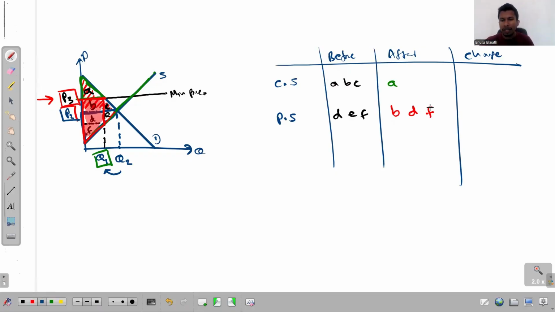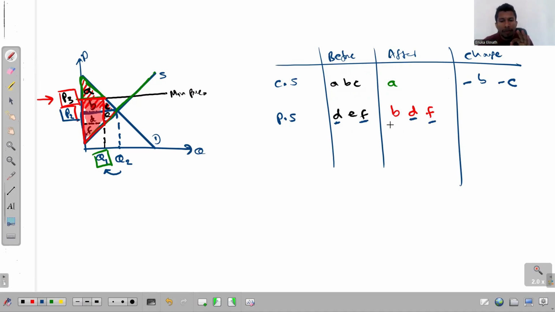Okay, now let's try to recognize the change. Before imposing the minimum price, ABC was the consumer surplus, but after imposing that, it just drops to A. And the consumer surplus gets reduced by the region B and by the region C. And then if you try to recognize the change that has happened in the producer surplus, D is something common to both situations. Even F is something common to both situations.